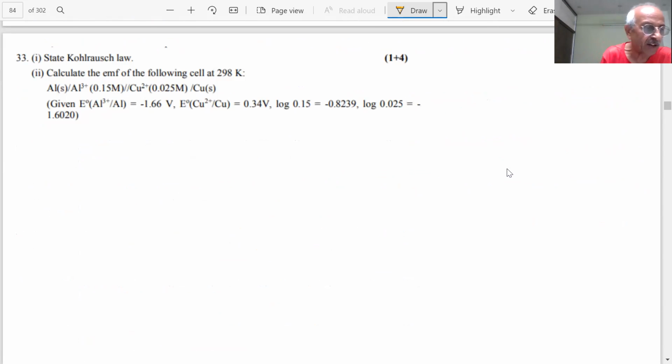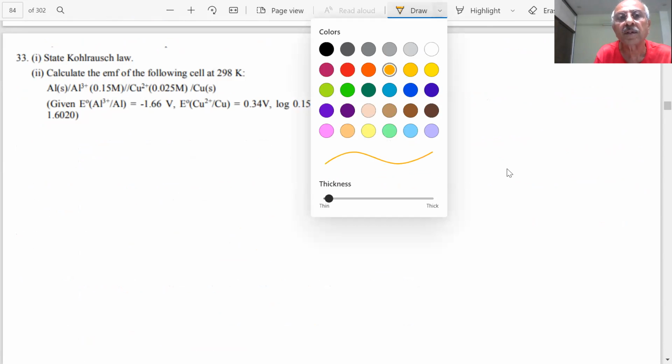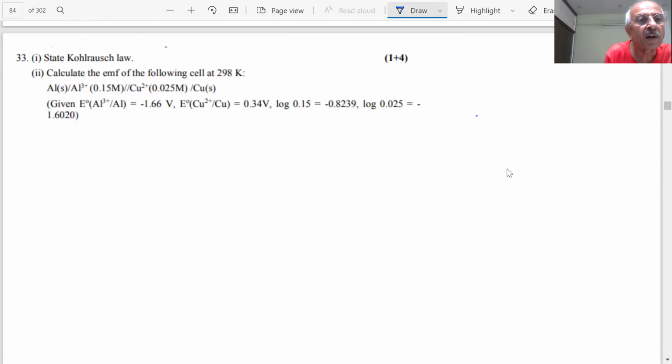State Kohlrausch's law, students. Because straight away the definition has been asked. What is Kohlrausch's law? Kohlrausch's law of independent migration of ions. What did Kohlrausch's law say at infinite dilution?